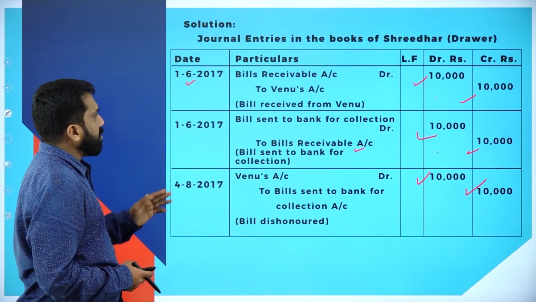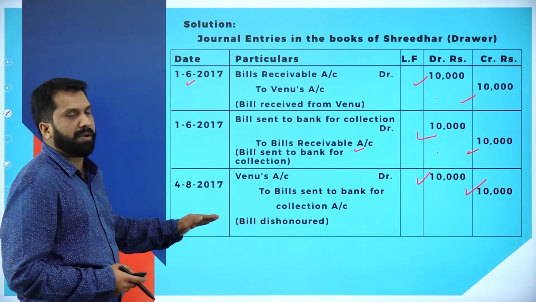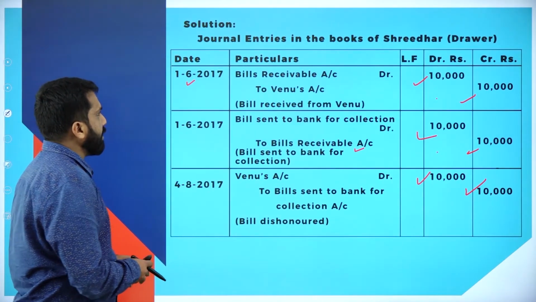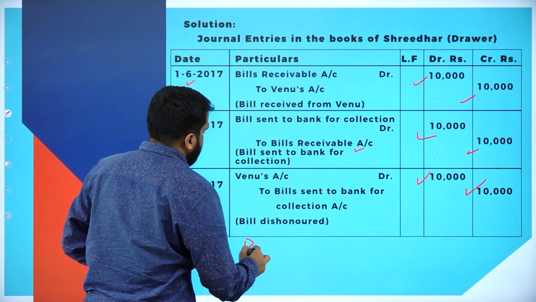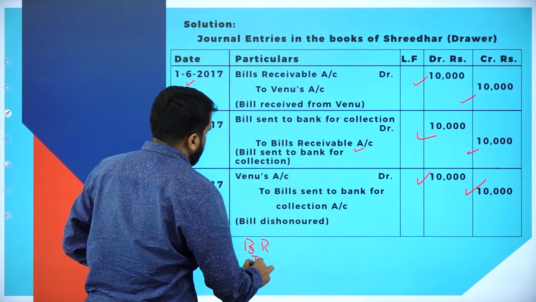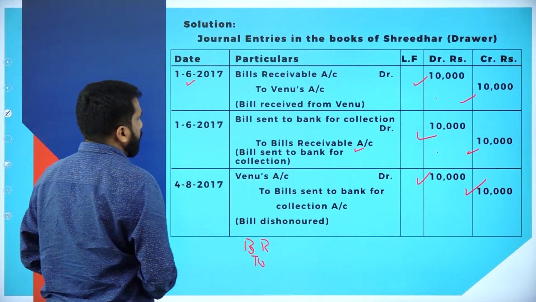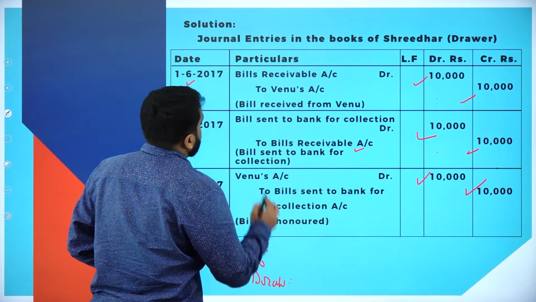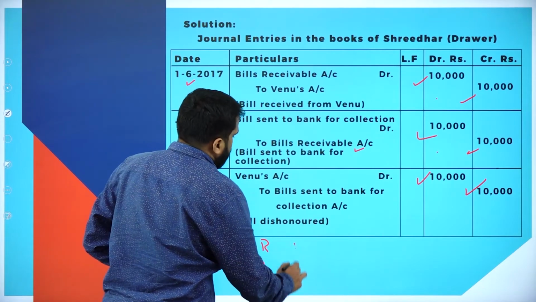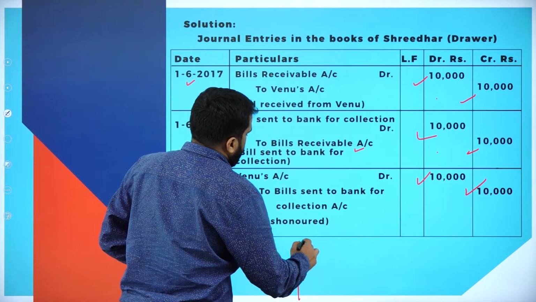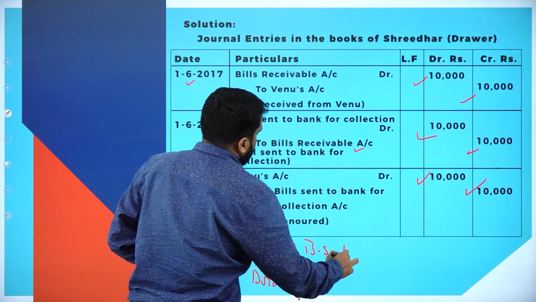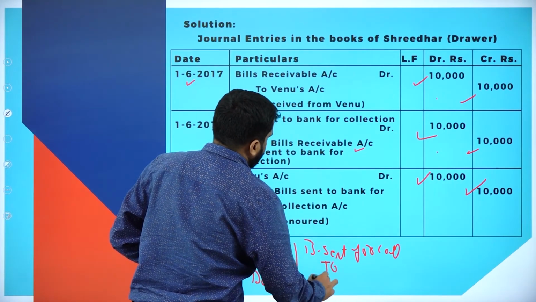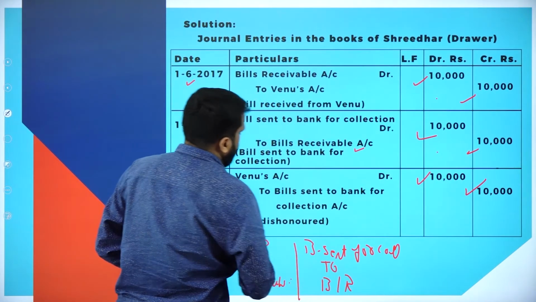Now, I'll go back to your previous one. How many journal entries do we prepare? We prepare 3 journal entries for the drawer: bills receivable account debit to your acceptor or drawee account. Similarly, bills sent for collection account debit to bills receivable account.